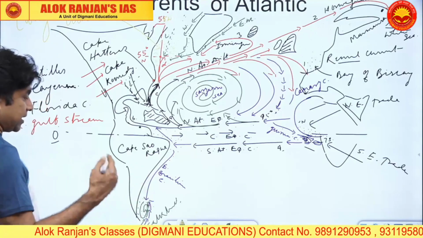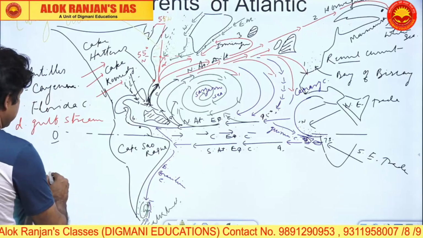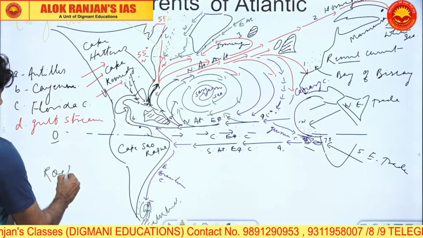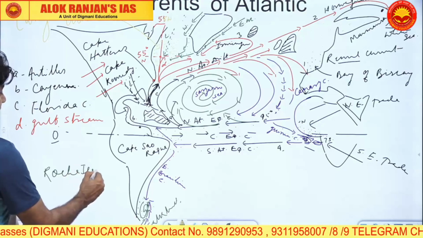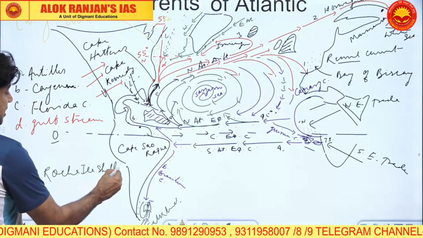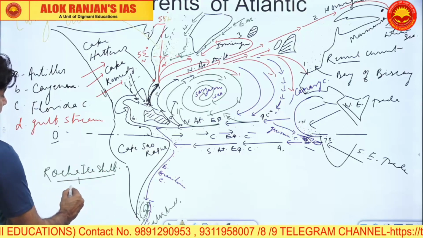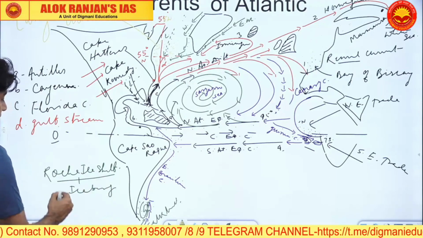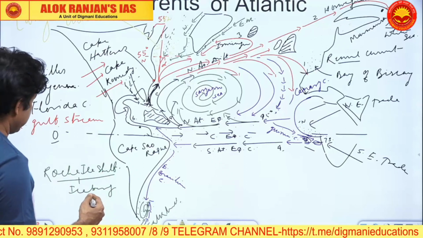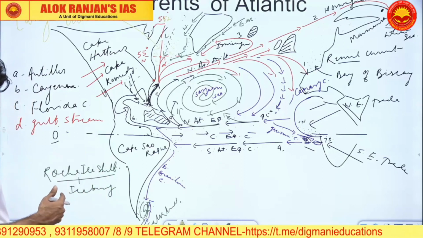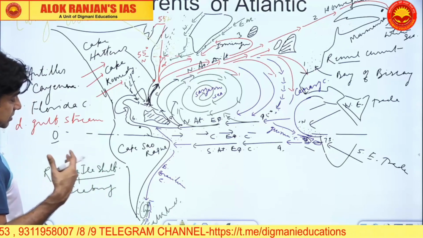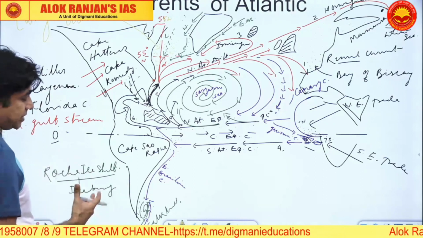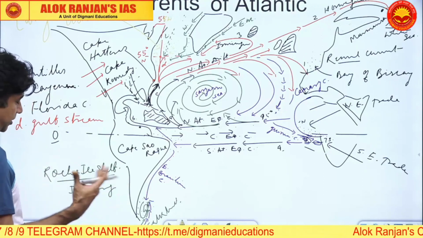And now how is this Falkland current generated? Actually from Ross ice shelf, the icebergs are breaking. The huge icebergs are breaking. Ross ice shelf is the largest ice shelf in Antarctica, rather of the globe, world.